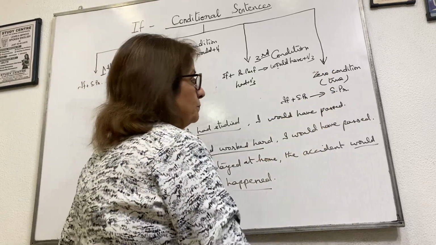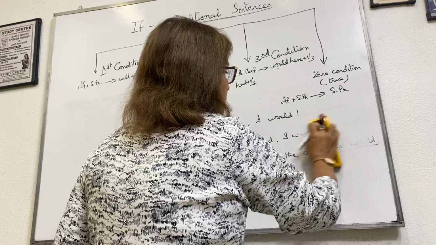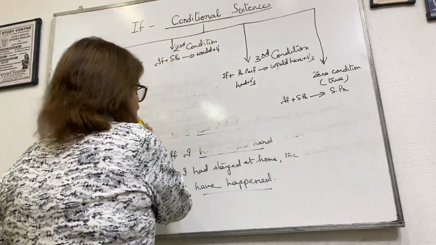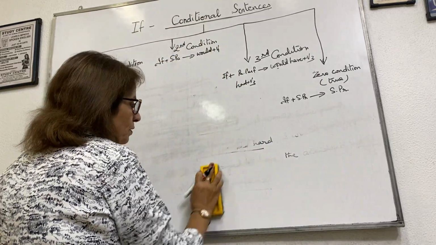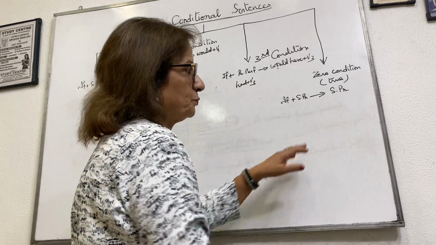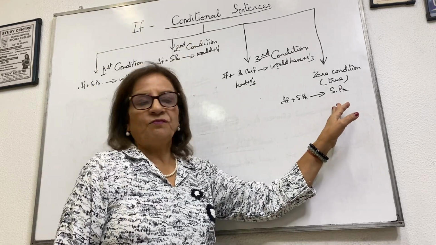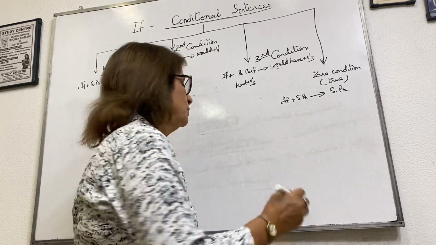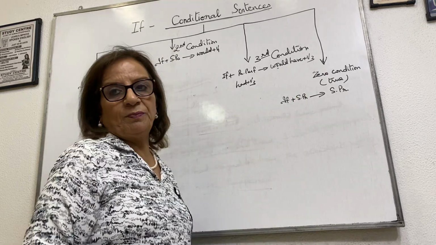Okay, now comes the zero condition. This is known as the zero condition, which is true. Okay, which is true. So in this both are simple present.